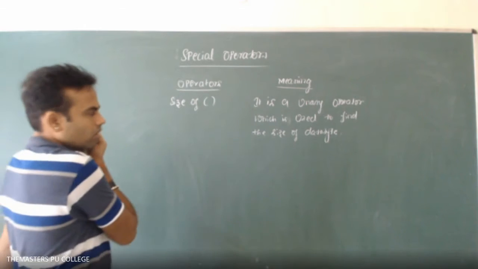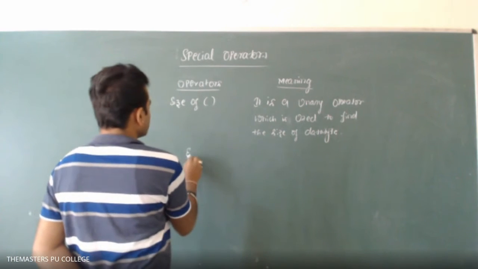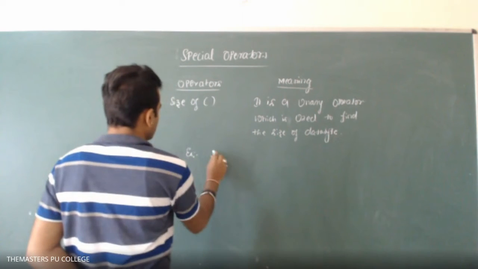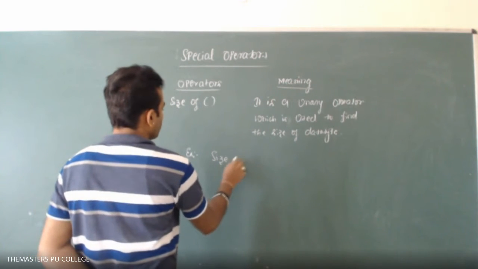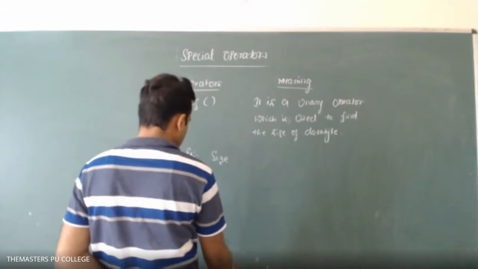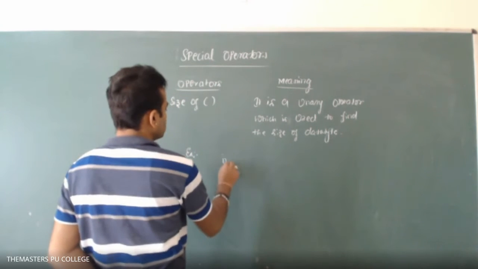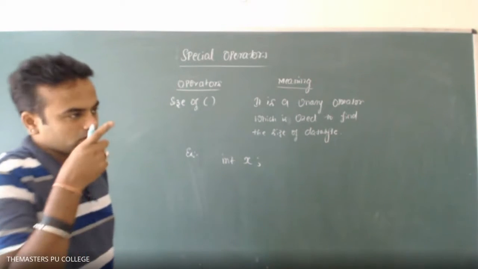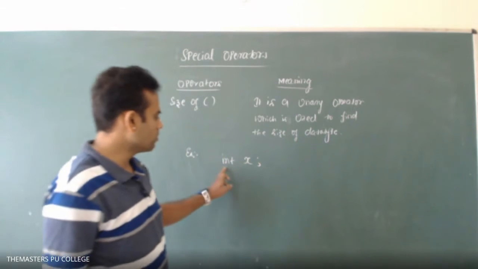Okay, right. So I will write an example here, see. After that I will erase this and bring another operator. Okay, sizeof. So I will consider first integer x. Okay, so what is this integer?